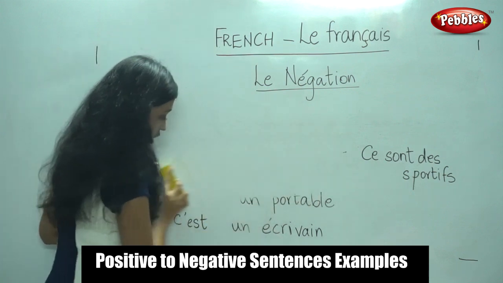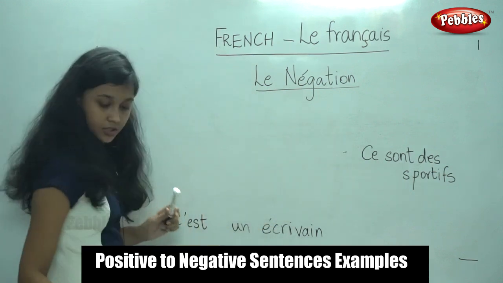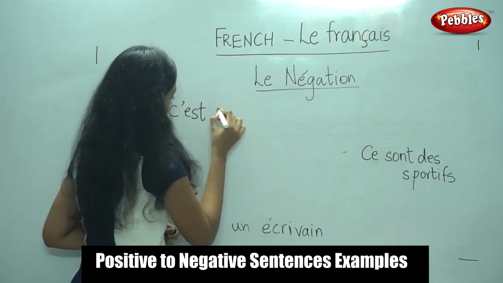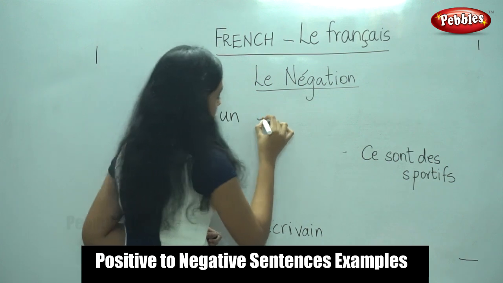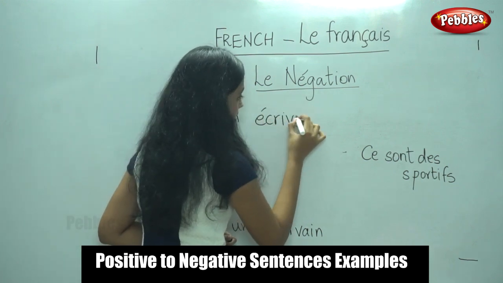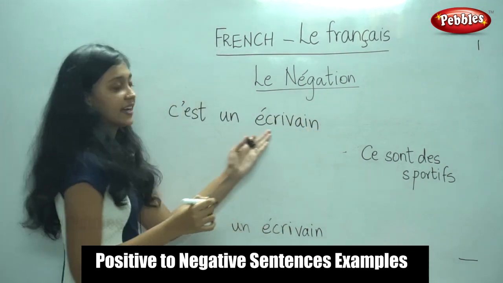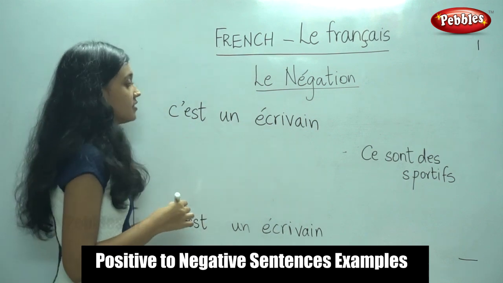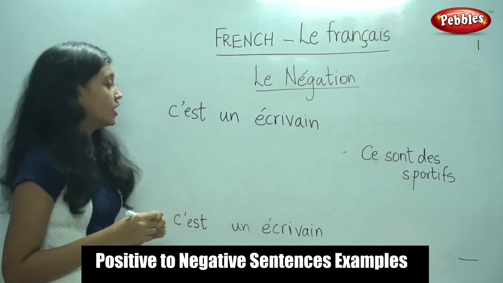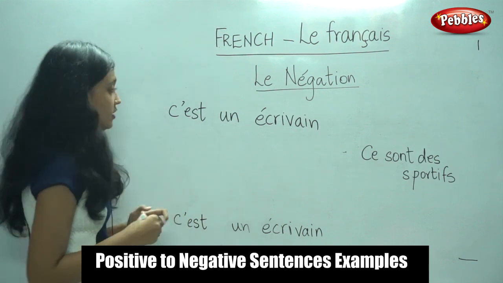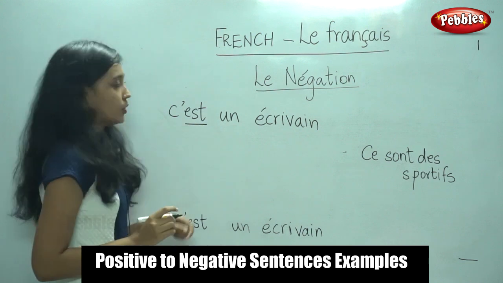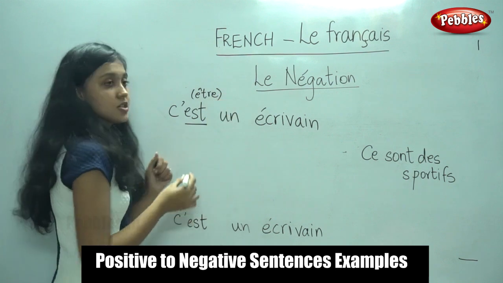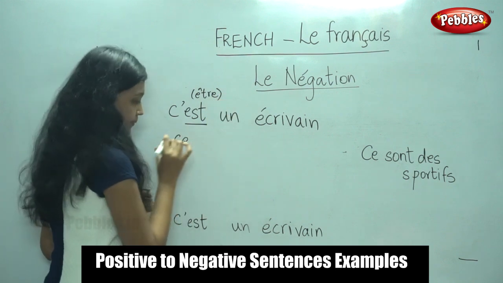Now, when it comes to indefinite articles, let us take this sentence. C'est un écrivain. It means this is a writer. So, normally what would we do? We would identify the verb. So, this is the verb. We have identified it. It is the être verb. So, ce.